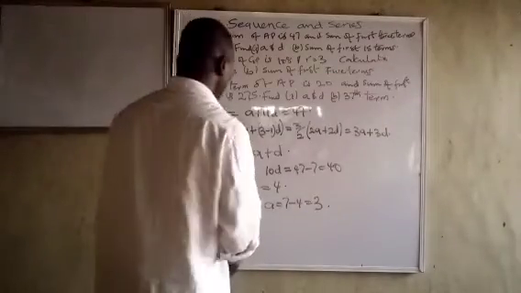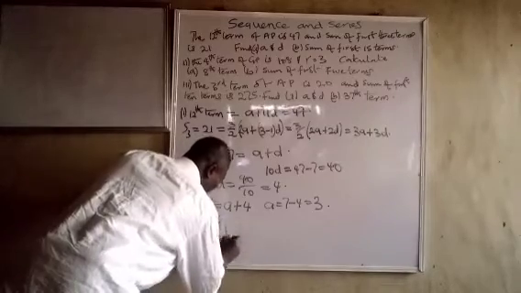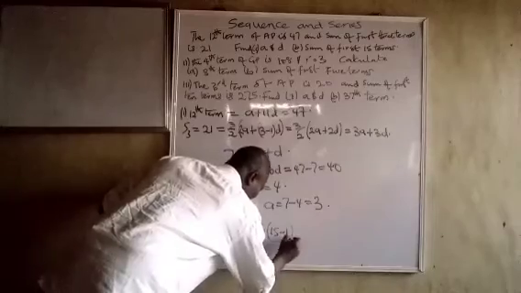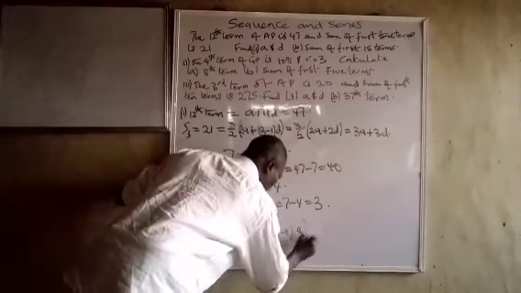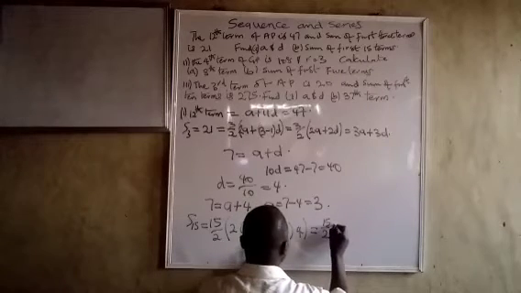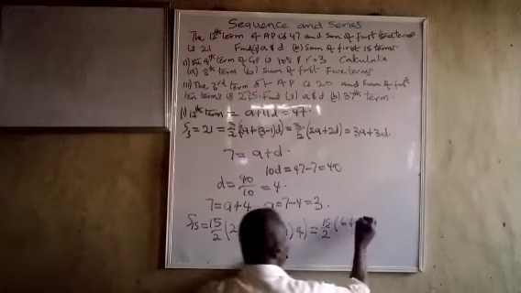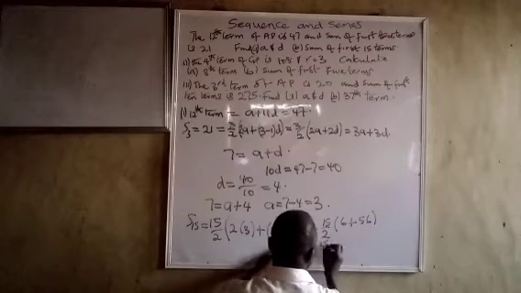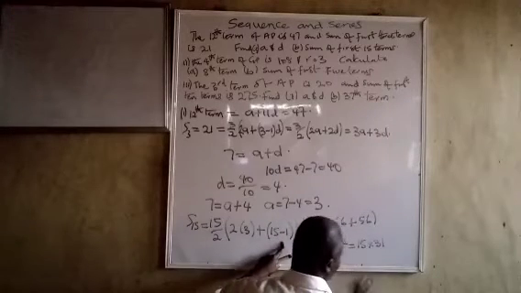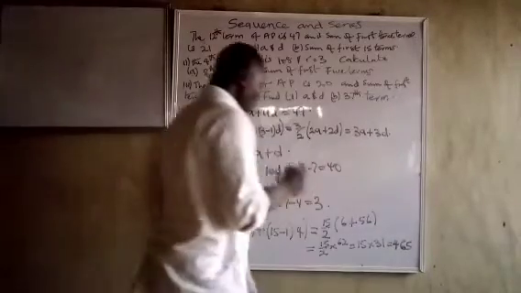It now says find the sum of the first 15 terms. So S15 is equal to 15 over 2 into 2 times A, which is 3, plus 15 minus 1 into 4. That gives me 15 over 2 into 6 plus 4 times 14, that is 56. So it's 15 over 2 times 62, which is 15 times 31. So 450 plus 15, that's 465. So the sum of the first 15 terms is 465.